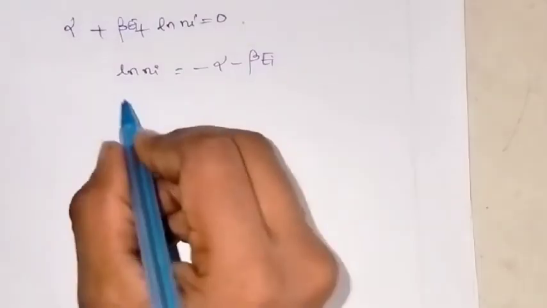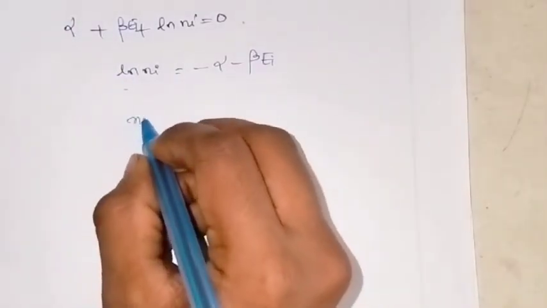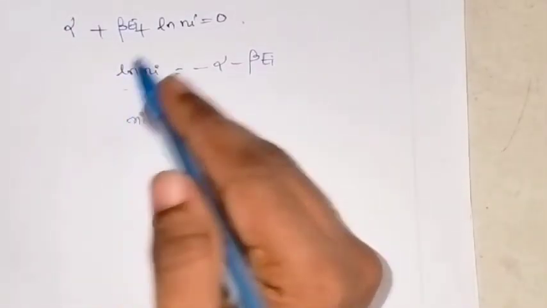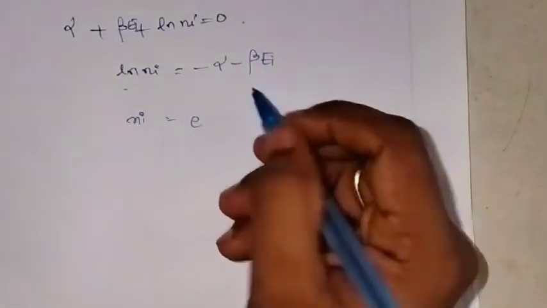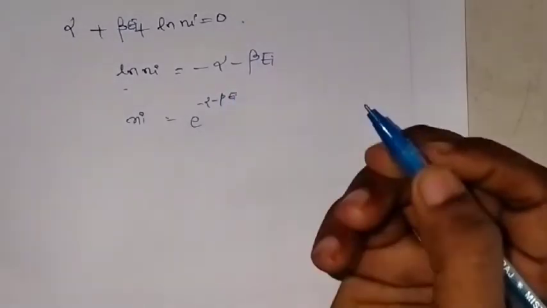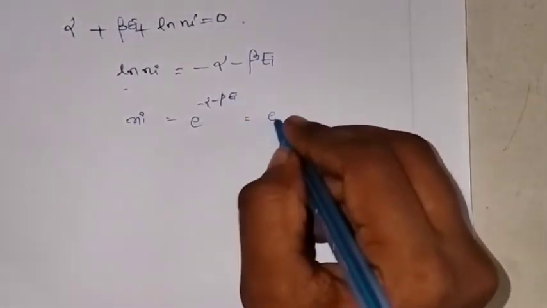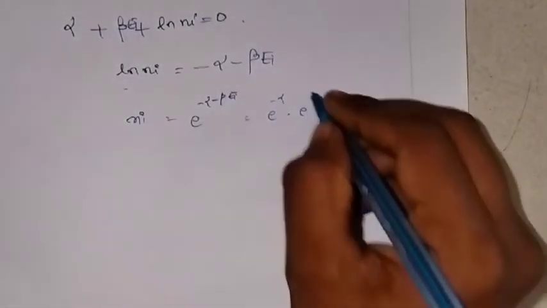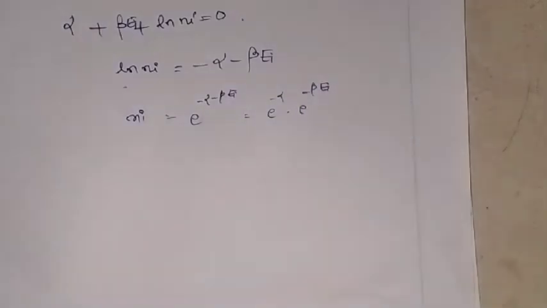Now take the ln to the other side. So I keep ni here. When the ln goes to the other side, it becomes an exponential: exponential of minus alpha minus beta ei. Or it can also be written as e to the power minus alpha into e to the power minus beta ei. Both are the same.